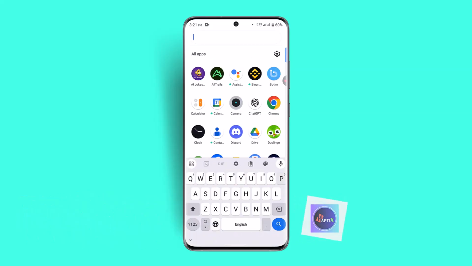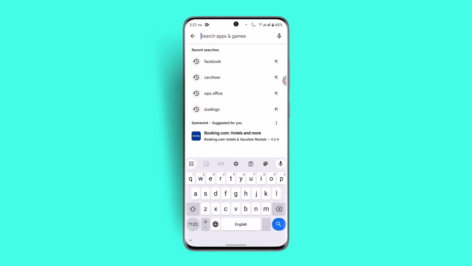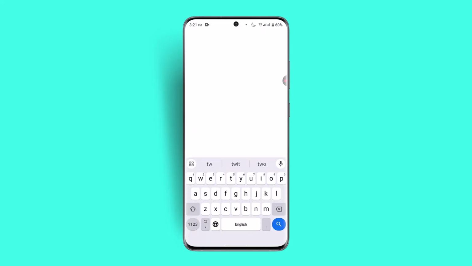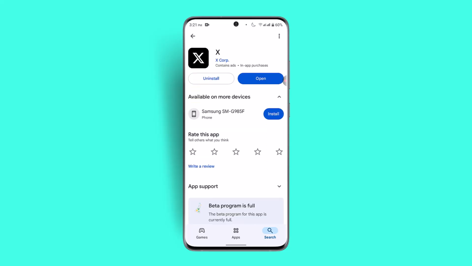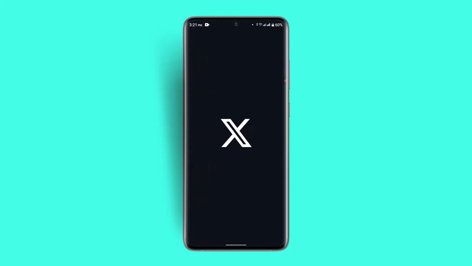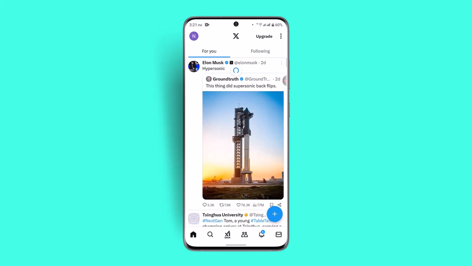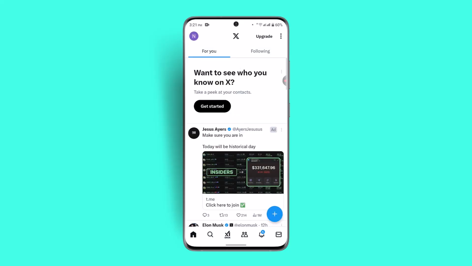Go to Play Store or App Store and on the search box type in Twitter X. And here, see whether the application needs to be updated or not. If it is completely updated, click the open button and log into your Twitter X. When you're logged in, that will take you to this page.